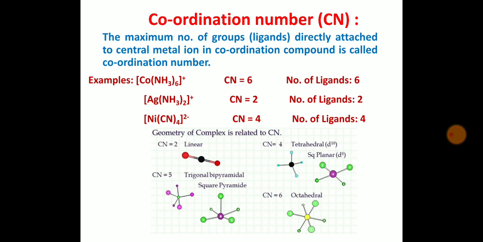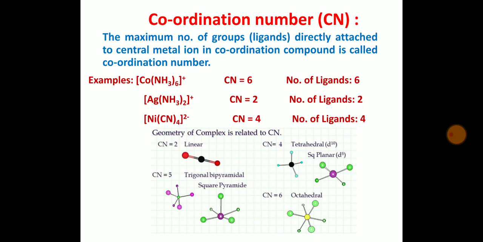In the second compound, two NH3 groups are attached to the silver atom, therefore the number of ligands is 2, hence the coordination number is 2. Same in the case of this nickel complex, it contains four cyano groups attached to the nickel, therefore the coordination number is 4. And the geometry of a complex is related to the coordination number, meaning the geometry of the molecule totally depends upon the coordination number.